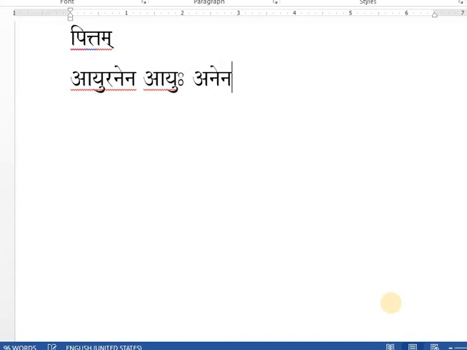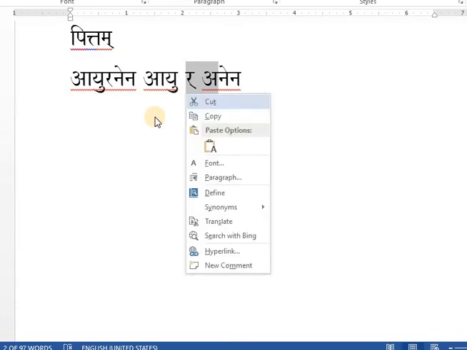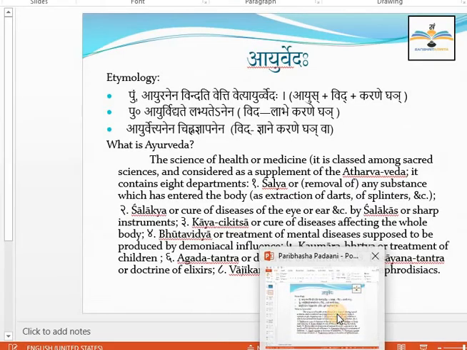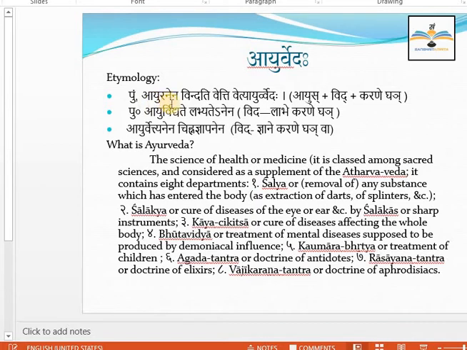Anena. Now students, as per the Visarga Sandhi rule, Visarga converts to Ra, and this consonant Ra and A will be joined. Here you read Ra, Ayuranena. Basically, the word Ayu is ending with Visarga. This is the actual word Ayuhu. Now Ayuhu means life, you know, and Anena means by this. What is the meaning of Anena? By this. Now understand: Ayu means life, Anena means by this.